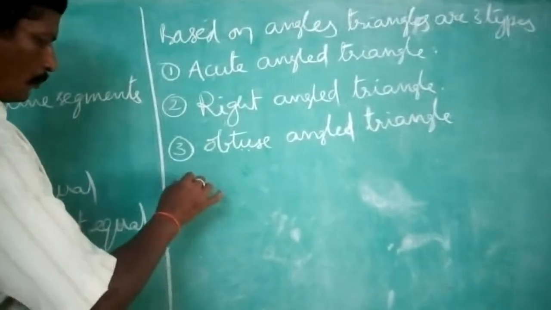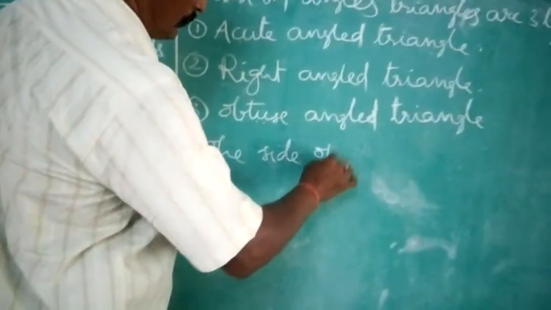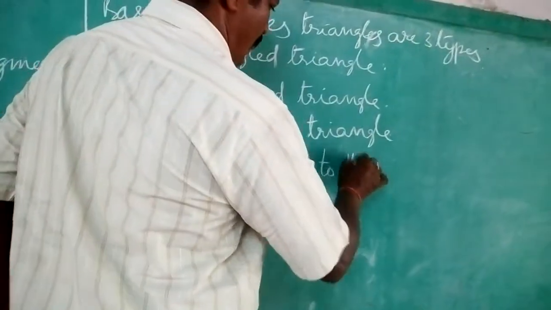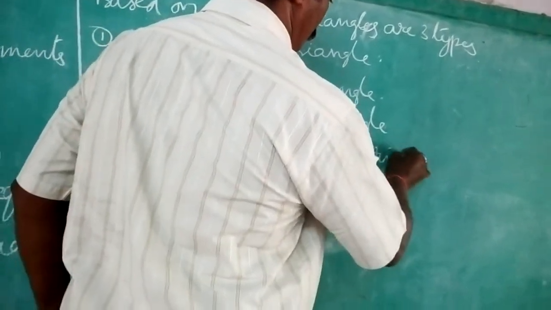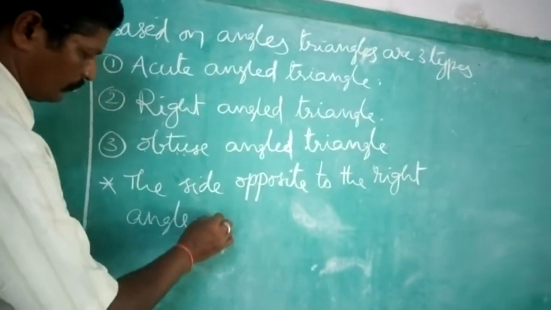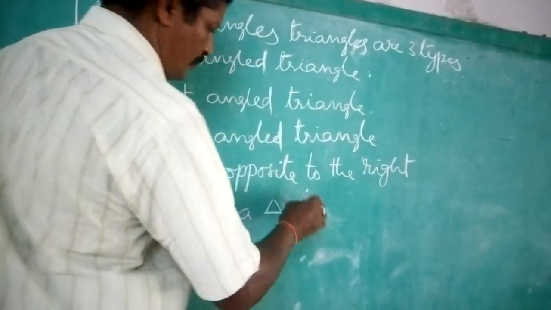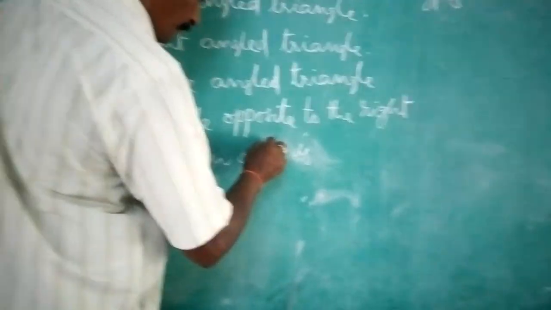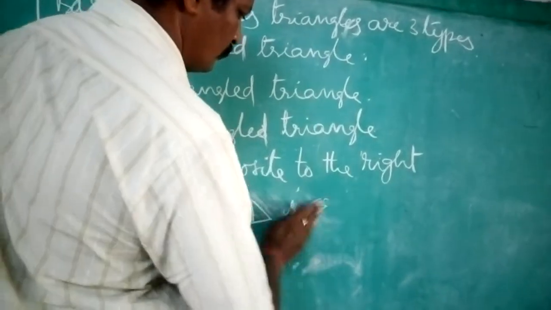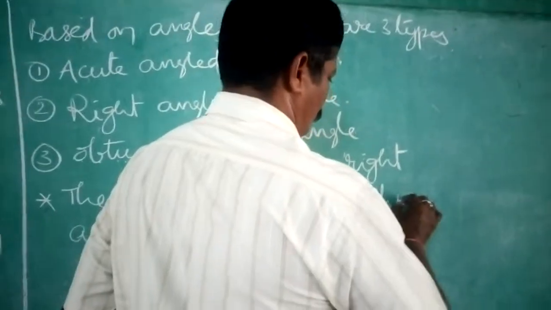Okay. One more point. The side opposite to the right angle in a triangle is called hypotenuse.